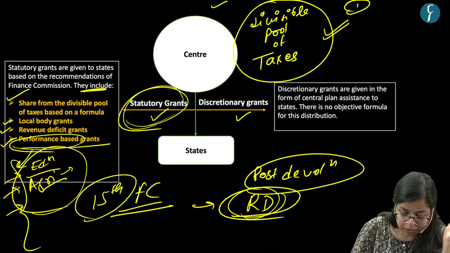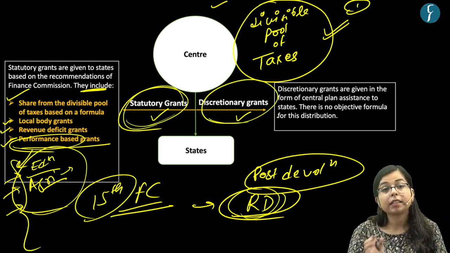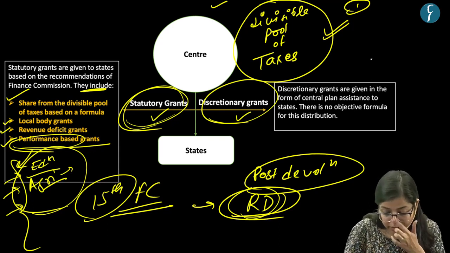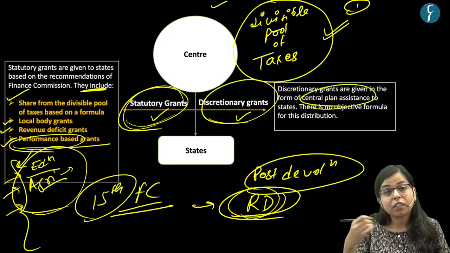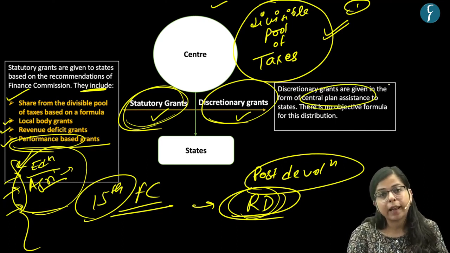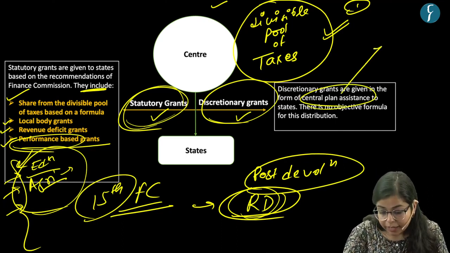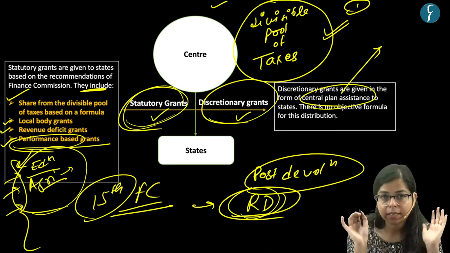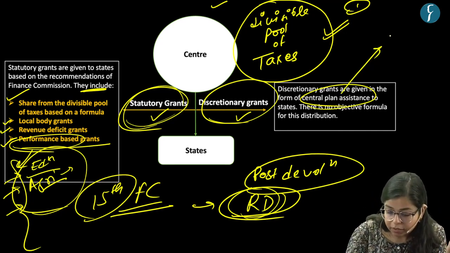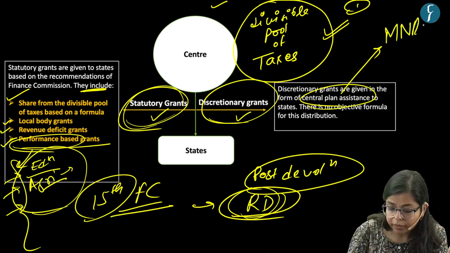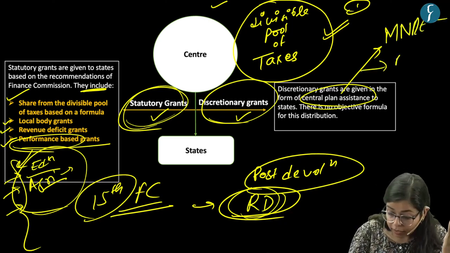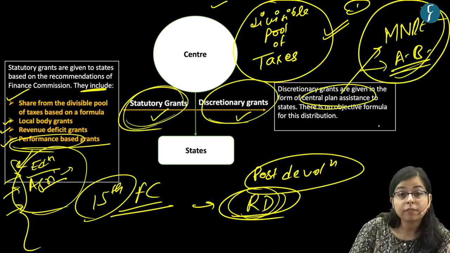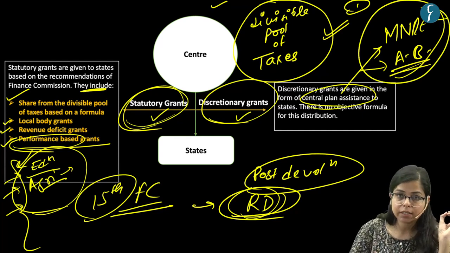And apart from these statutory grants, there are certain discretionary grants which are granted by the center to the states. Now what are these discretionary grants? These are given to the states in the form of central plan assistance. That is, the assistance is given in the form of centrally sponsored schemes. Say the assistance is given in schemes like MGNREGA or Ayushman Bharat Yojana, right? For such schemes, this kind of central plan assistance is given to the states.